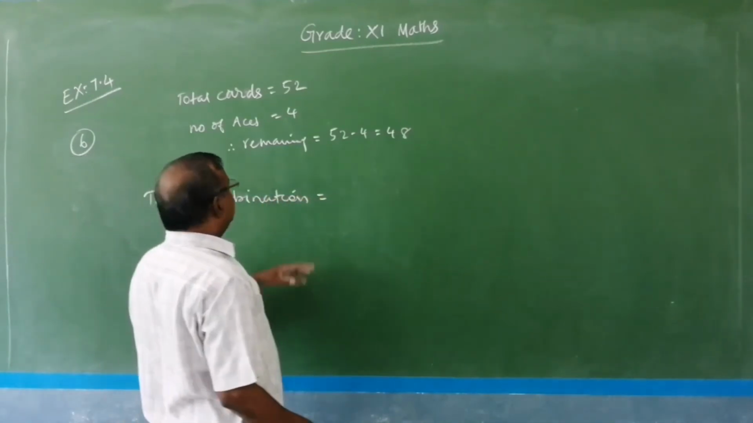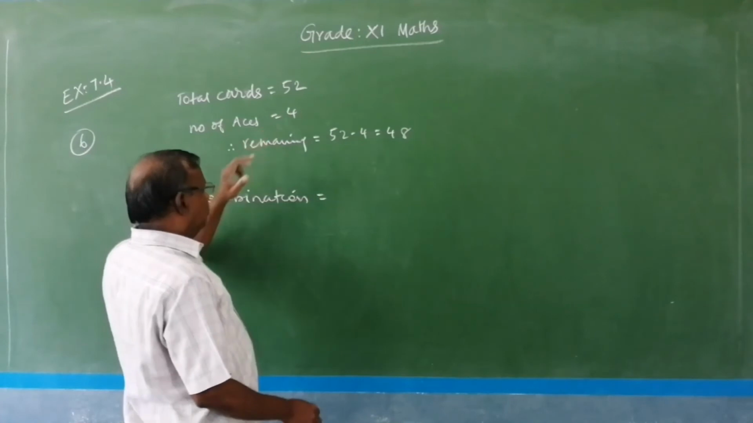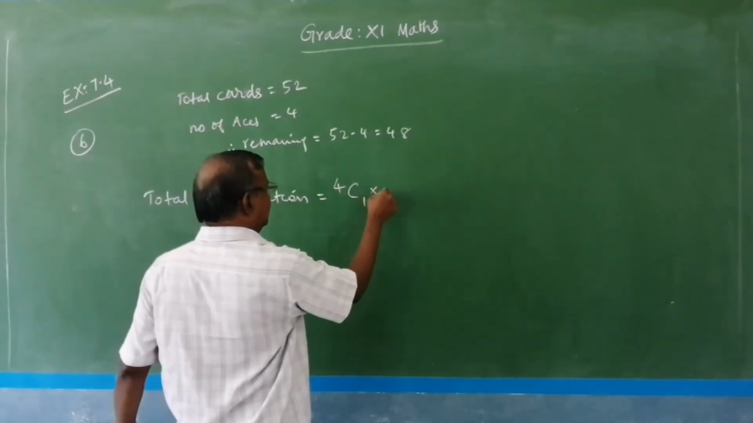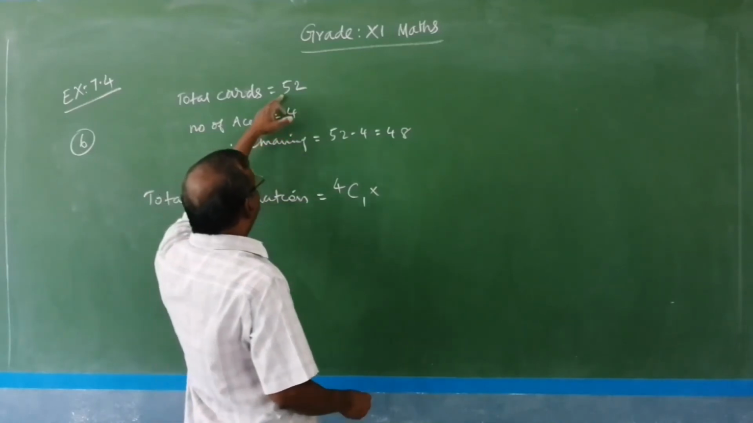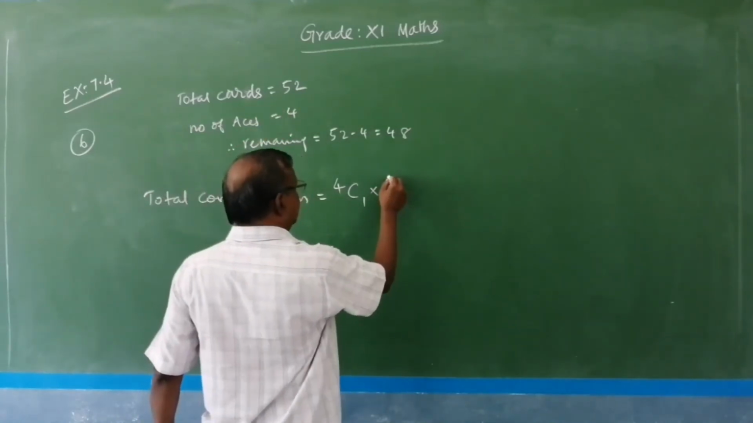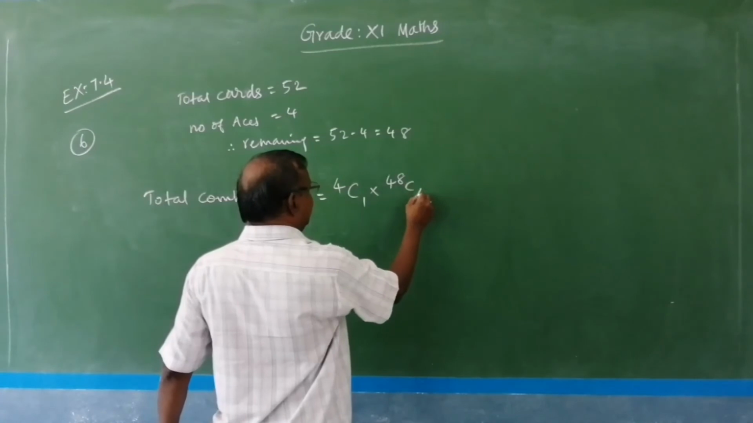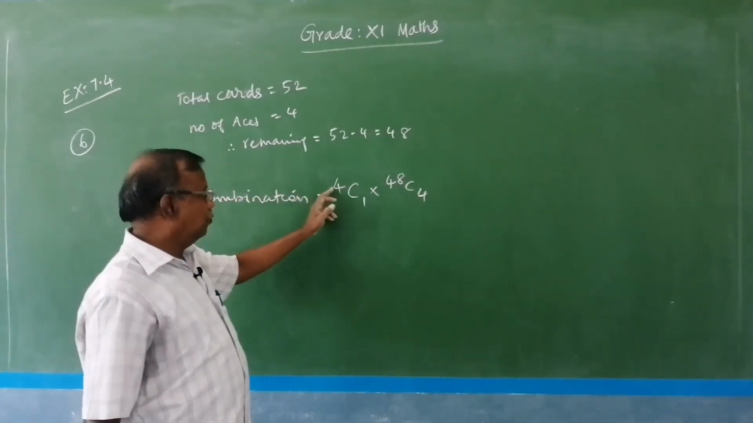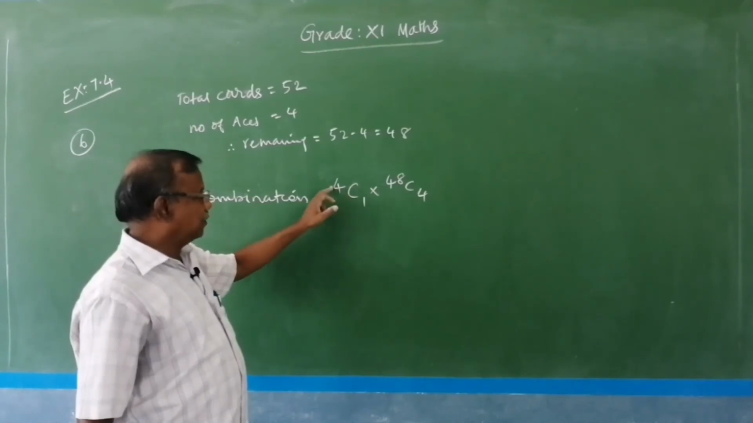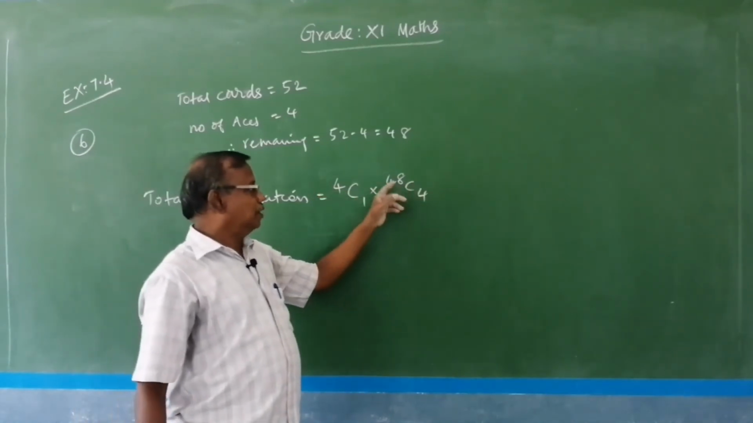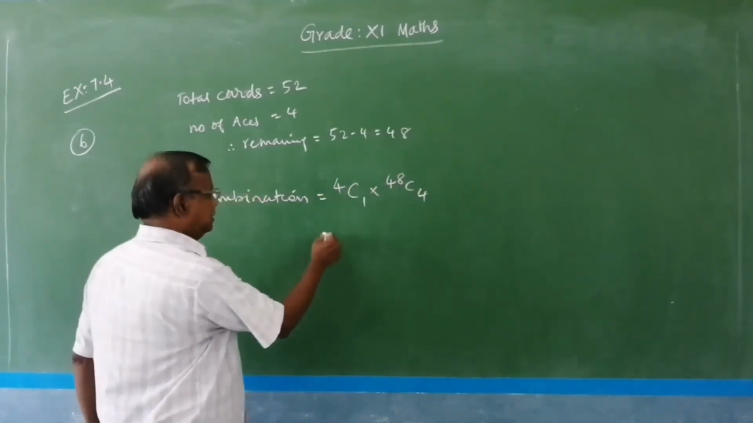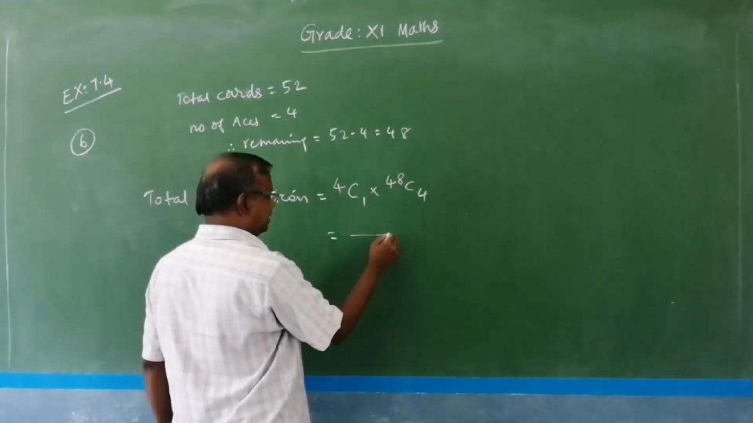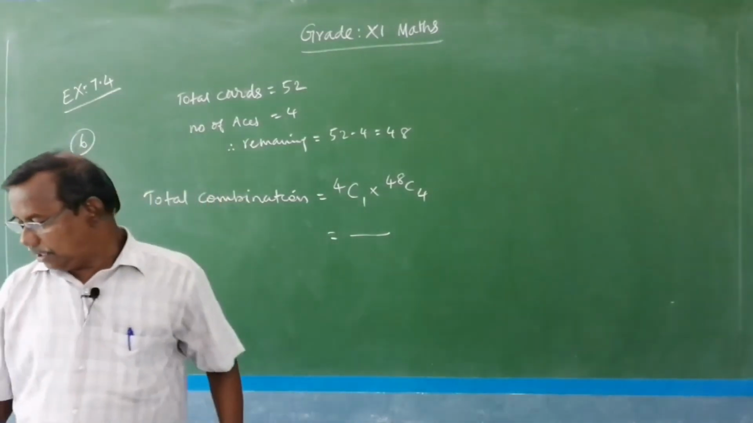is equal to, we have to select 1 from 4, that is the ace, which is a must. So 4C1 into the remaining 4 from 48, so 48C4. So this is the 5 card combination. One must be an ace, so select 1 ace from 4 and select the remaining 4 cards from the remaining 48. So you can find the answer and verify it in your book.